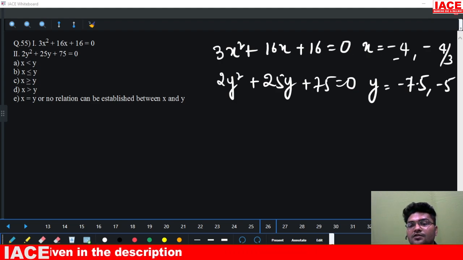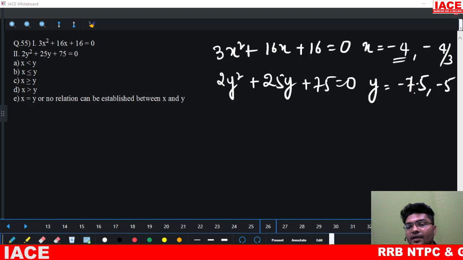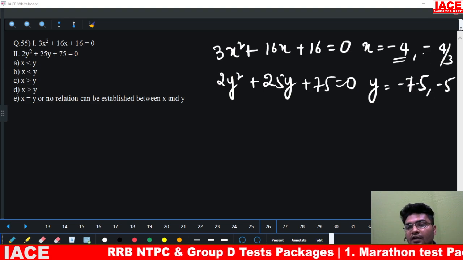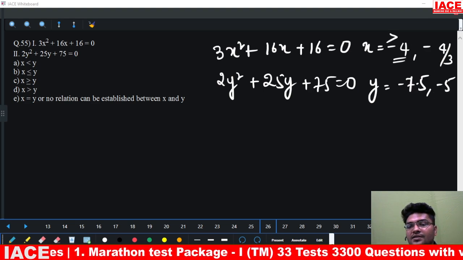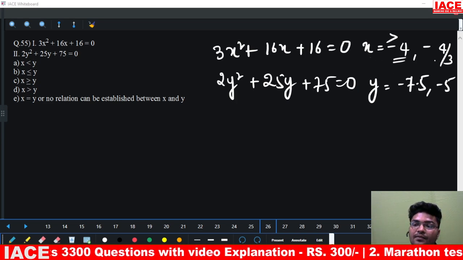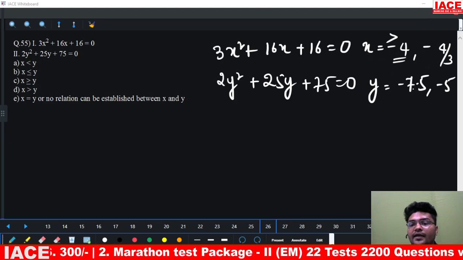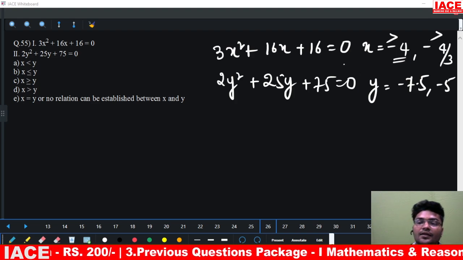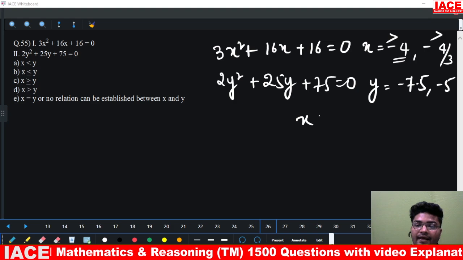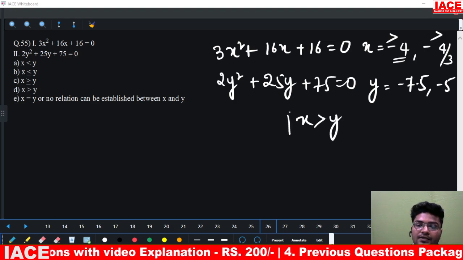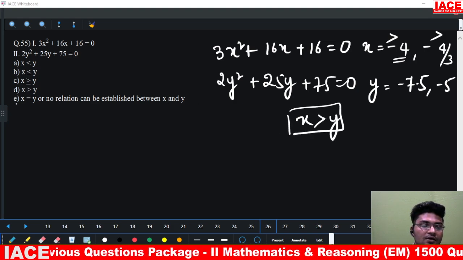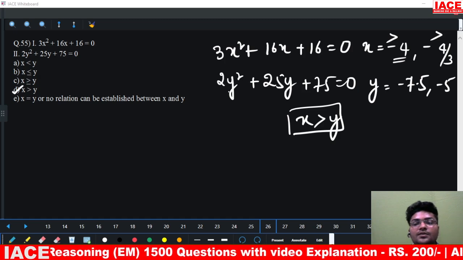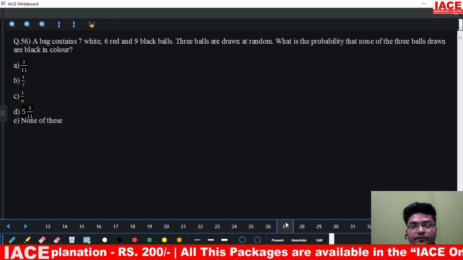If I take minus 4, minus 4 is greater than minus 7.5 and minus 5. That means from here I can say x is greater than y. If I take minus 4 by 3, it is again greater than minus 7.5 and minus 5. From here also I can say greater than. So the final conclusion is x is greater than y. That is our option D.